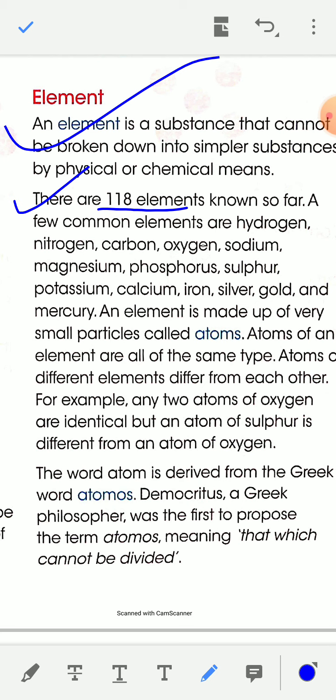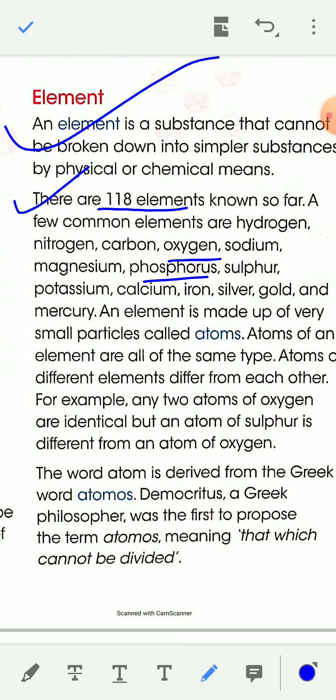Some examples of elements are carbon, nitrogen, oxygen, iron, cobalt, nickel, gold, phosphorus, and sulfur.